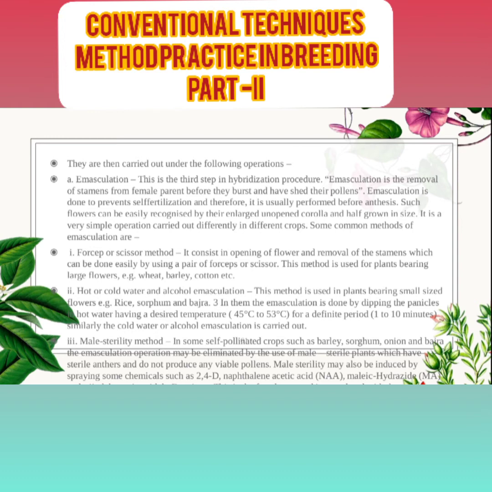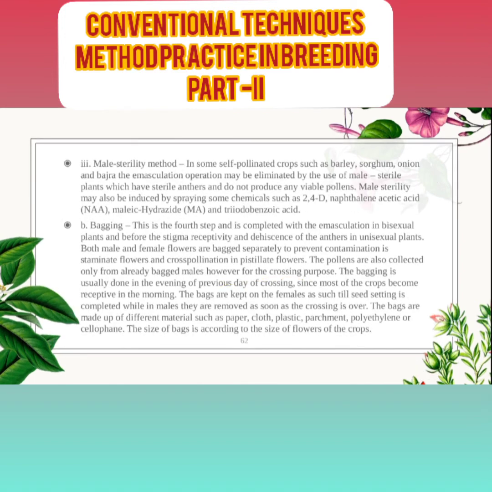What is male sterility? In male sterility, the anthers are sterile, or the male reproductive organs are sterile, so they are not able to produce viable pollen grain. So we have to create that sterility. Then male sterility methods, which I have also explained, can be induced with the help of spraying chemicals like 2,4-D, naphthalene acetic acid, maleic hydrazide and trichlorobenzoic acid. By spraying, sterility can be induced in any type of flower.